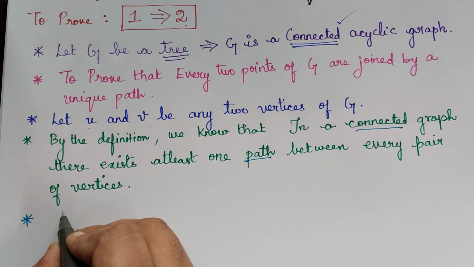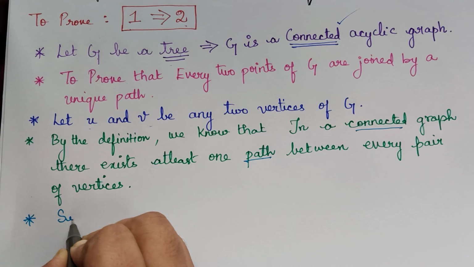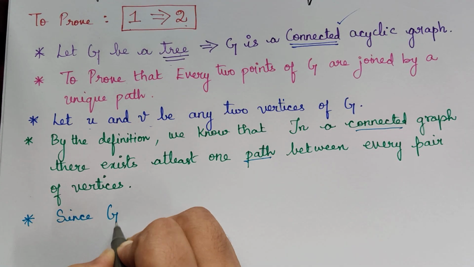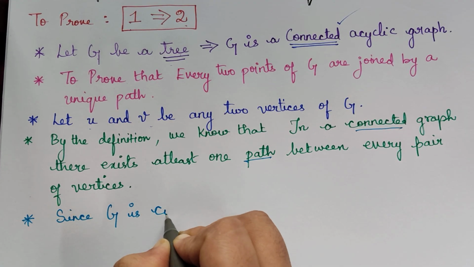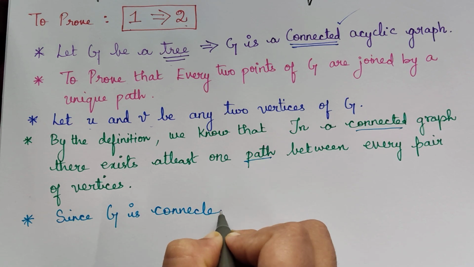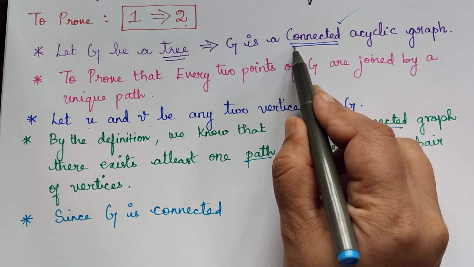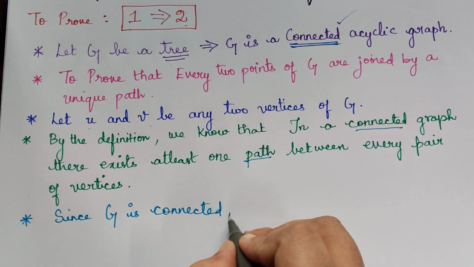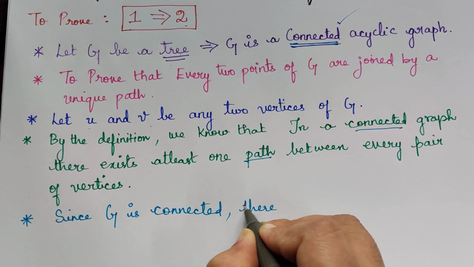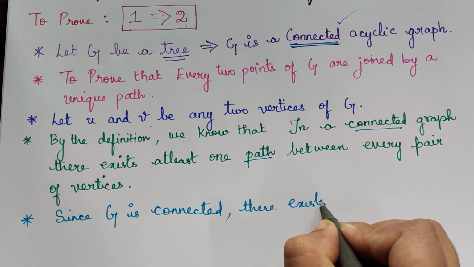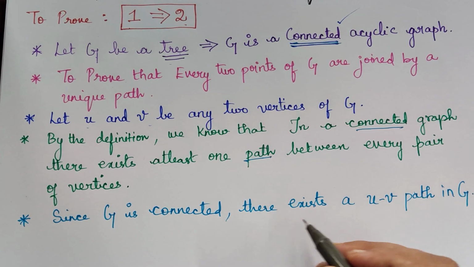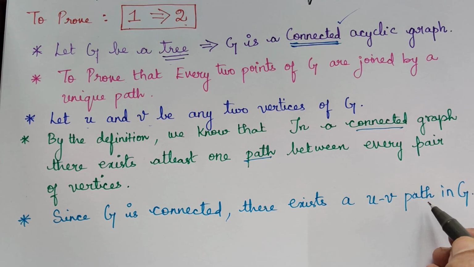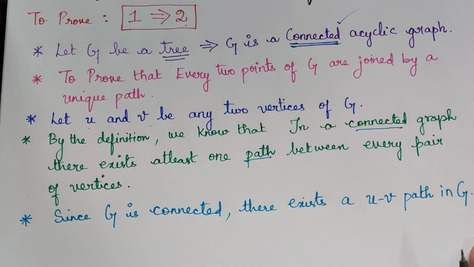Since G is connected, because we have taken G to be a tree and we have got that G is connected, there exists a UV path in G. Now what we have to prove?